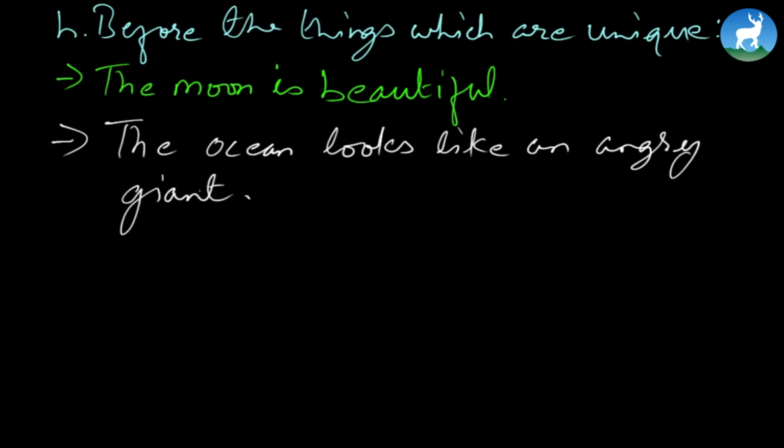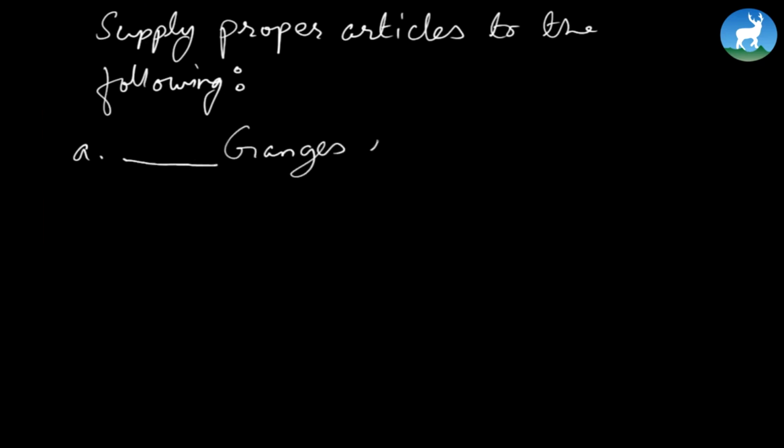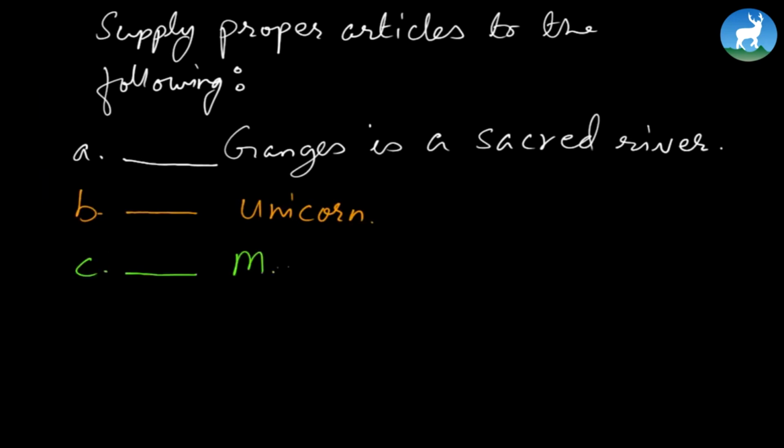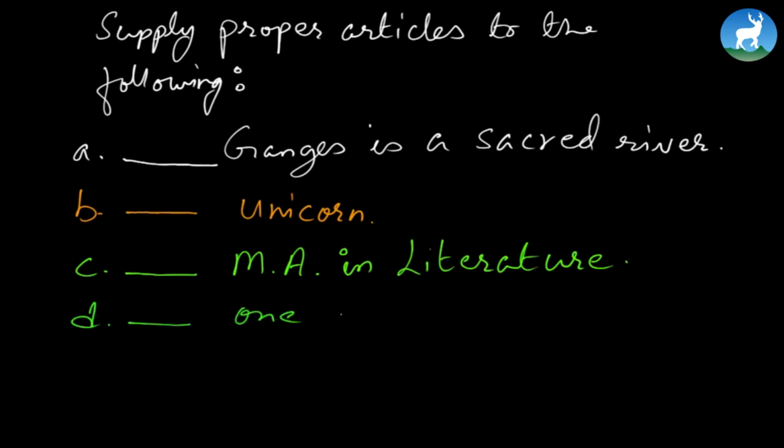Okay, so this is how you use a and the. These are the applications of a and the. Now, as homework, what you can do is supply proper articles to the following. For A, supply proper articles to this. Let's say Ganges is a sacred river. B, unicorn. Number C, M.A. in literature. Number D, one-eyed giant.